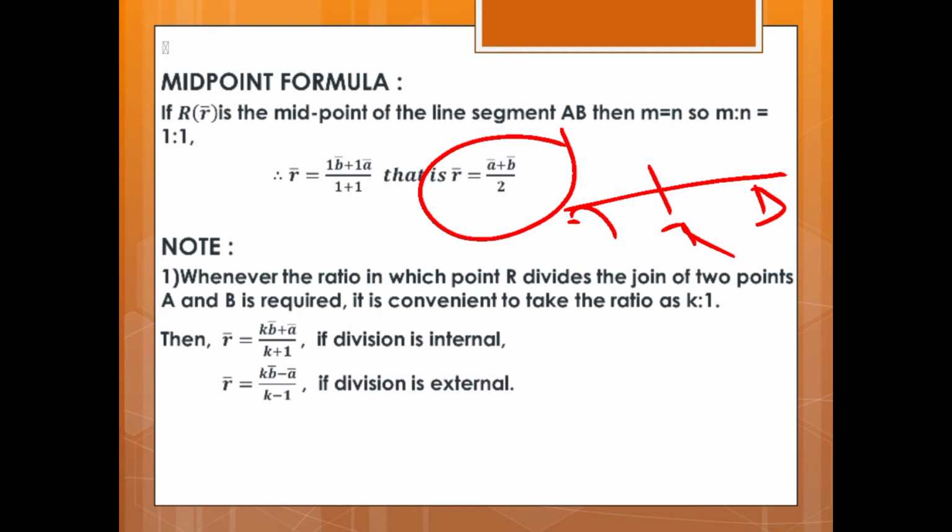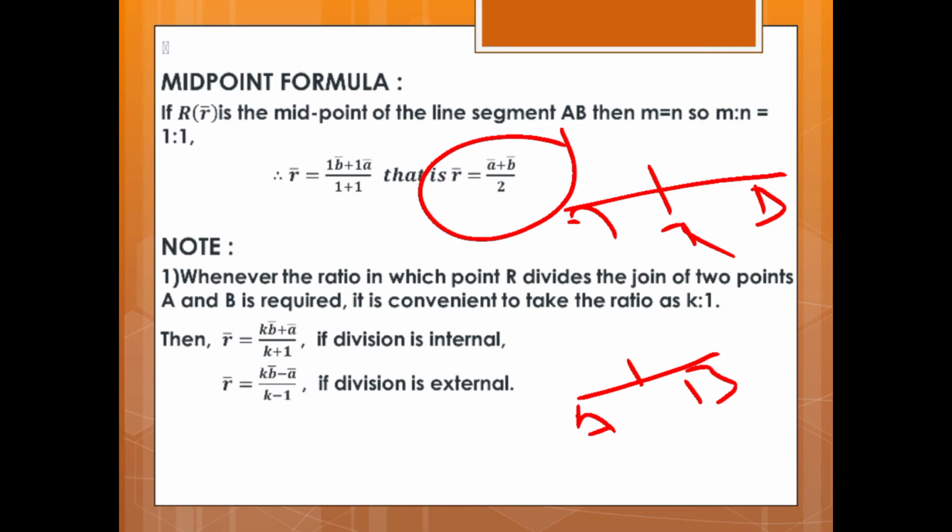Note, first, whenever the ratio in which R divides the join of two points A and B is required, it is convenient to take the ratio k is to 1. When they ask that AB divides R in the ratio, and they didn't say whether it is divided externally or internally, then we will take that ratio for our convenience.